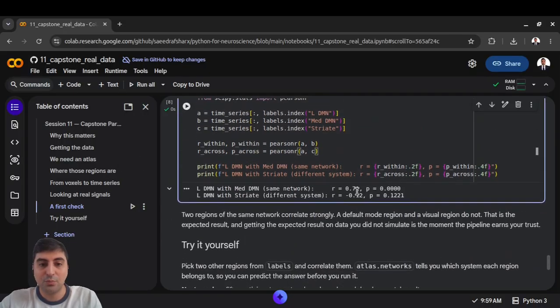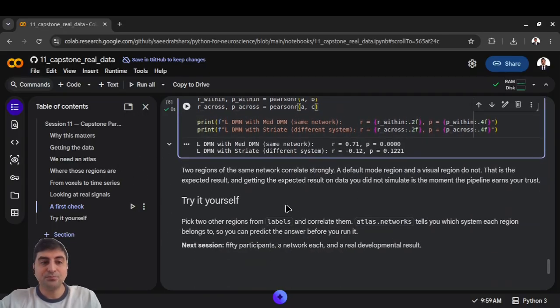Okay, so let's wrap up. Real data downloaded, reduced, and an atlas turned into arrays and sanity checked. There is a small exercise at the bottom. Pick two other regions and correlate them. The atlas tells you which network each belongs to. So predict the answer before you run it. Being right is the point.